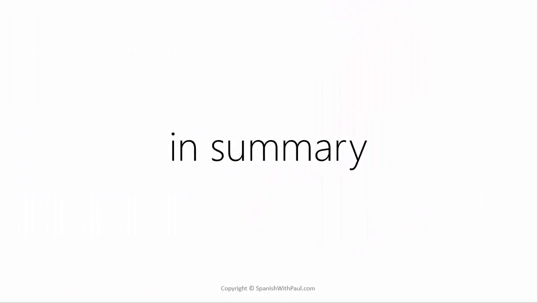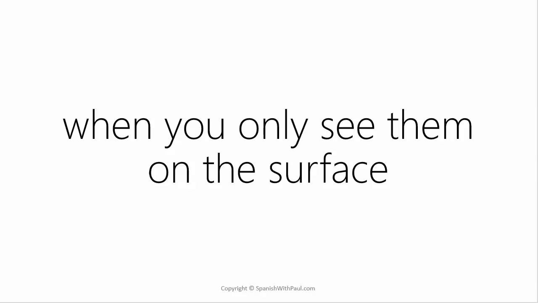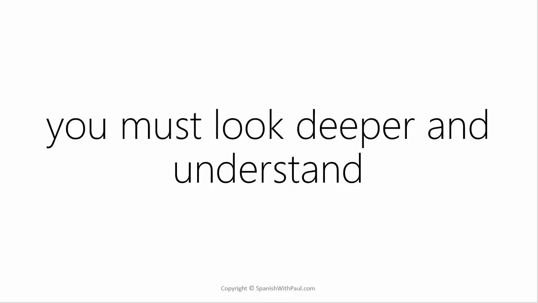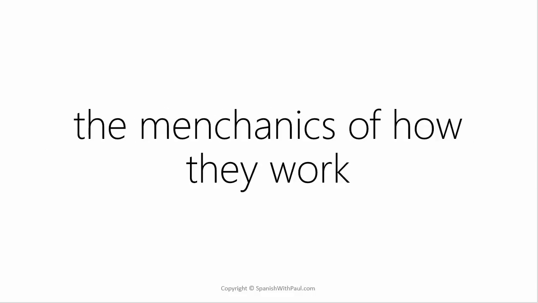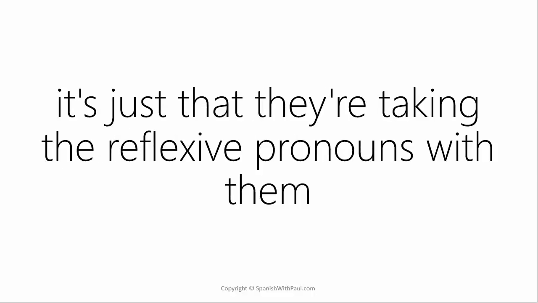So, in summary, it's very easy to be overwhelmed by reflexive verbs in the subjunctive. They look strange and they also carry along these reflexive pronouns with them. Now this happens when you only look at them on the surface. In order to simplify them, you must look deeper and understand the mechanics of what's going on underneath. In other words, the mechanics of how they work. So they are switching sides, defecting, just like all the other verbs. It's just that they're taking the reflexive pronouns with them, kind of along for the ride.